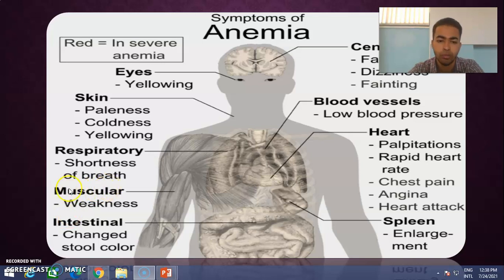Coming to the respiratory, there will be shortness of breath, and the skin will be pale, and there will be some kind of coldness, and yellowing color will be there in case of skin. So these are some of the symptoms of anemia.